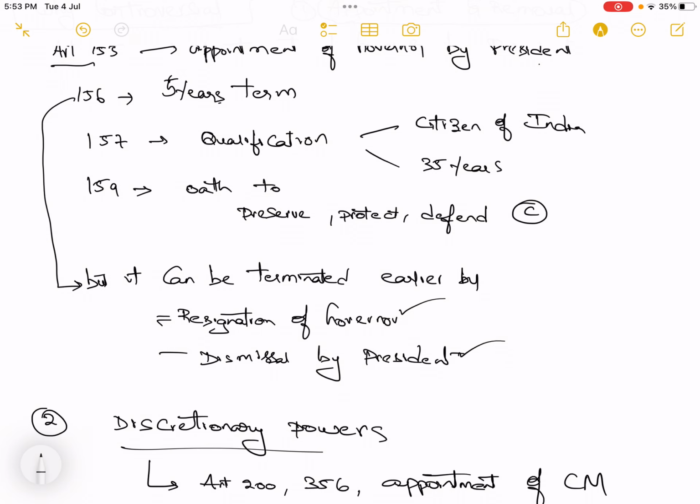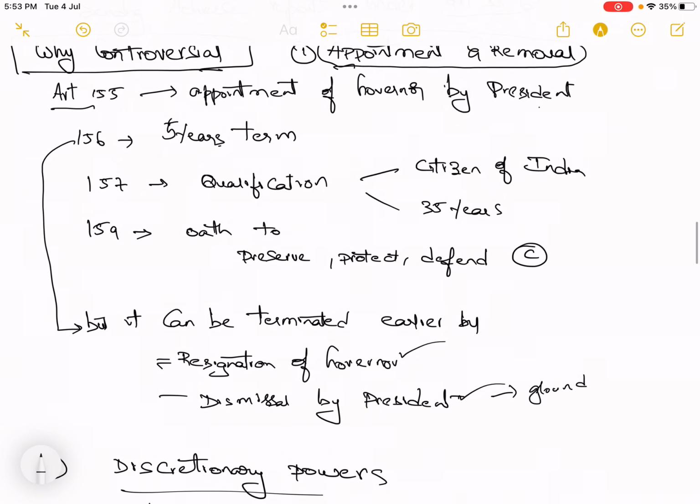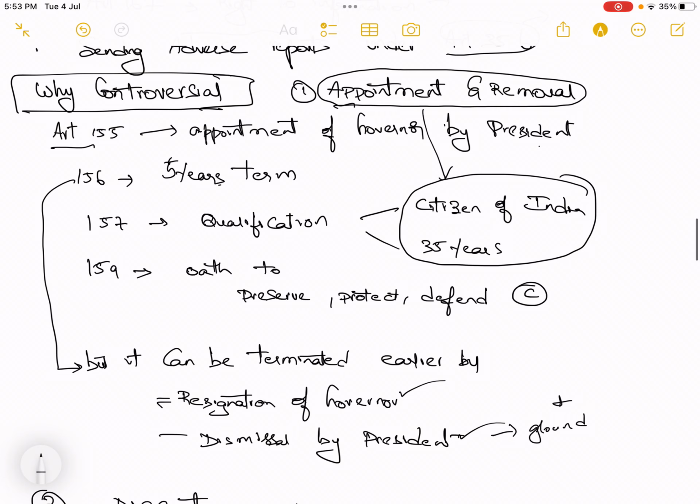Here the grounds need not be mentioned, it is not necessary. Okay, so this is the major issue. Though he has been given a term of 5 years, appointment and removal happen at the discretion of the president, and the qualification is only two things: citizen of India and 35 years of age. Because of these things, the appointment of the governor has been controversial and the removal of the governor has been controversial.